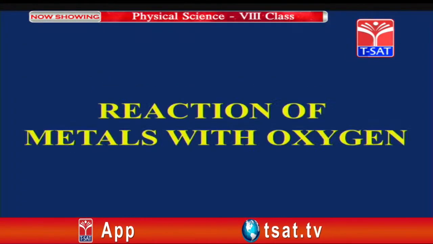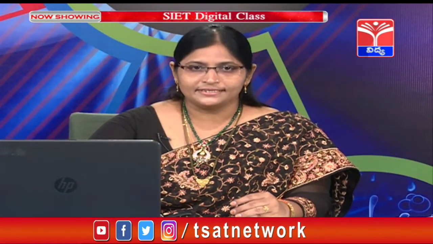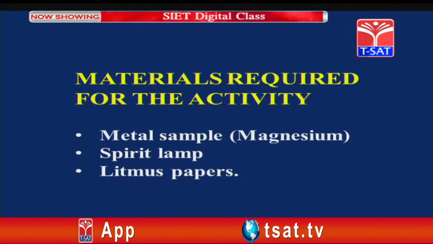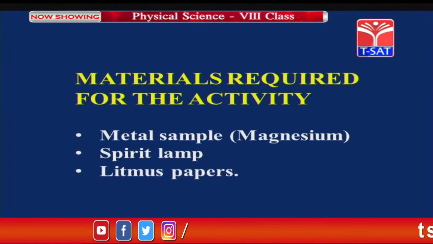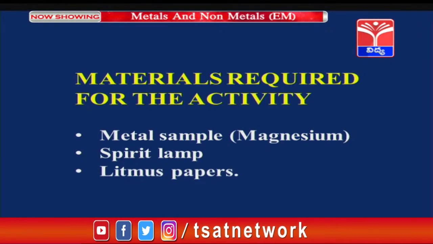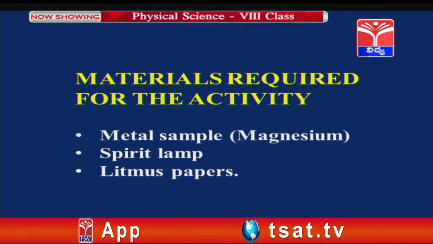Chemical properties. First one is reaction of metals with oxygen. In this we will be discussing how the metals react with oxygen. For this we will be conducting an experiment. So what are the materials required for the experiment? The materials required for this activity are a metal sample. Which metal sample are we taking here? We are taking magnesium, and a spirit lamp and litmus papers. Why are litmus papers required? To know the acidity and basicity of those oxides. Now here children, I will play a video, you observe it carefully to see how these metals react with oxygen.